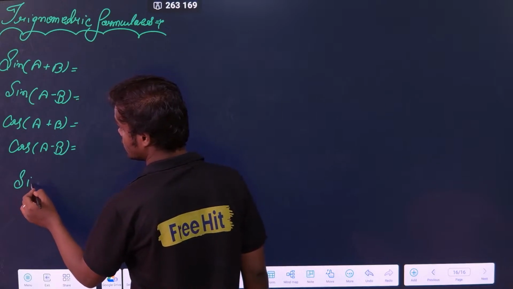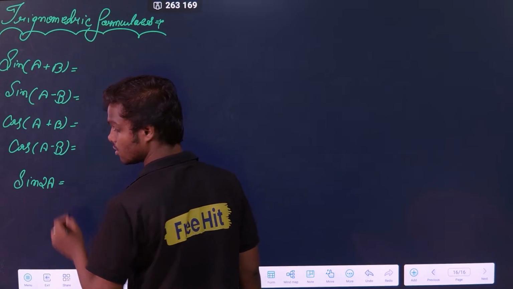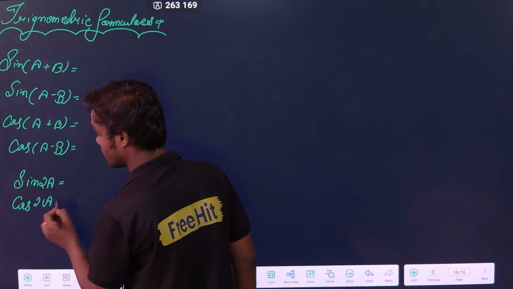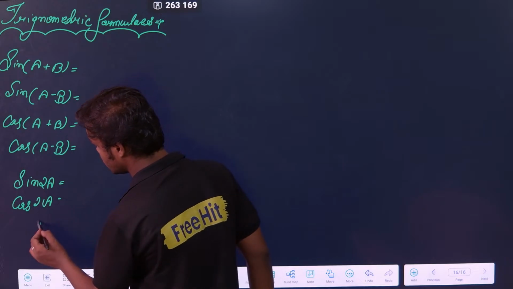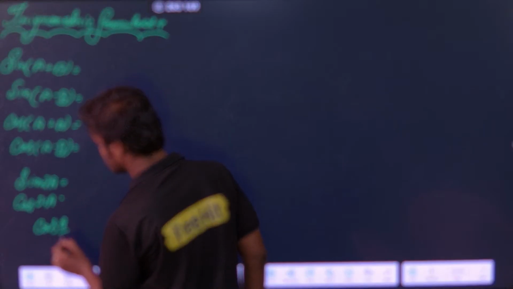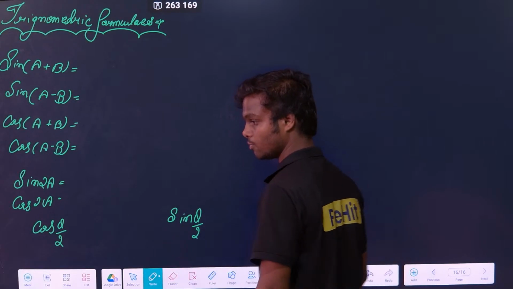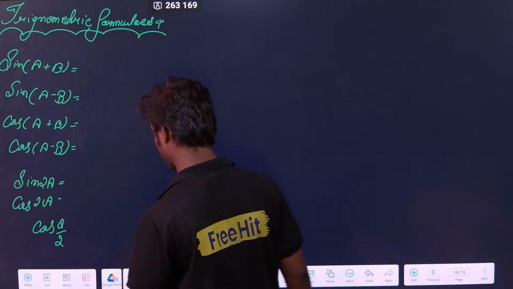Next is the formula for sin 2A. Then cos 2A. Clear? Then cos theta by 2. And the last is sin theta by 2. There are some other formulas also, but these are the important ones.